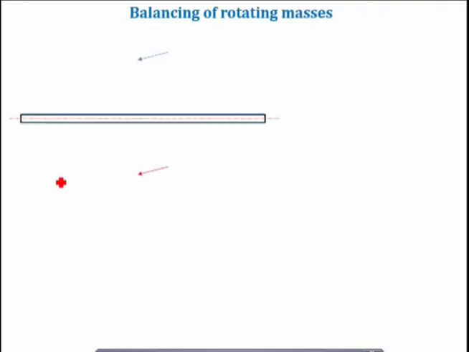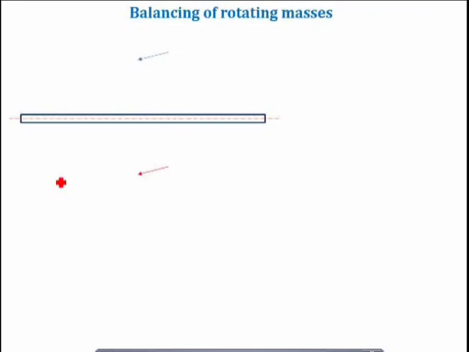Now, as I have earlier discussed, in any rotating system having one or more rotating masses, if the center of mass of the system does not lie on the axis of rotation, then the system is unbalanced. And we have also discussed that the unbalance in a rotating system is mainly due to a number of factors like errors and tolerances in manufacturing and assembly, non-homogeneity of material, and unsymmetrical shapes of the rotors due to functional requirements.